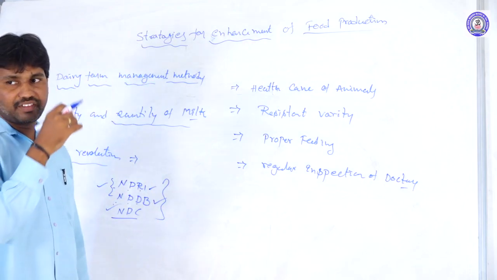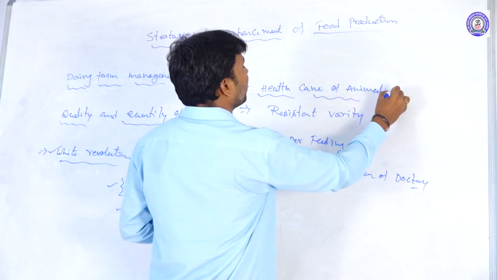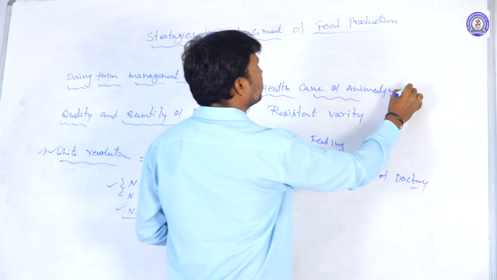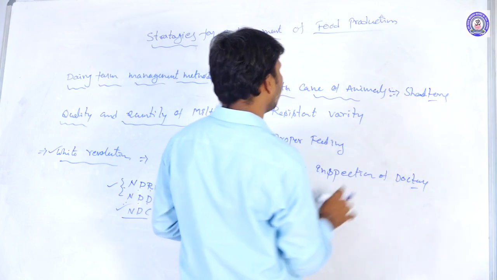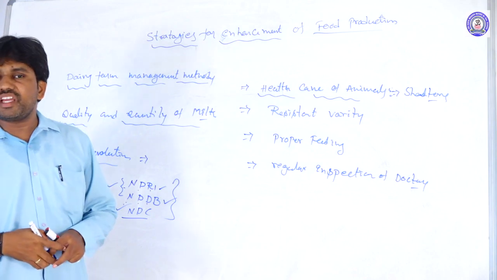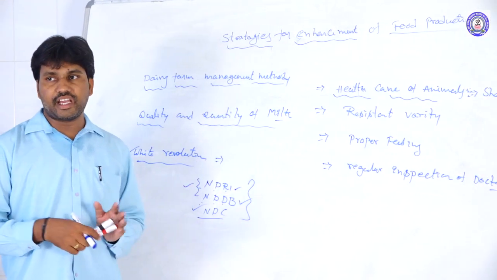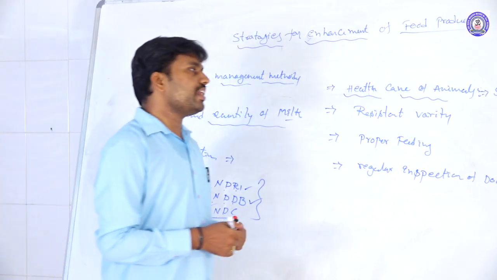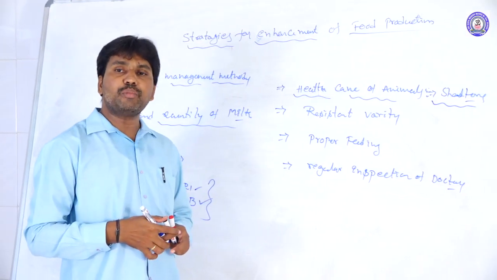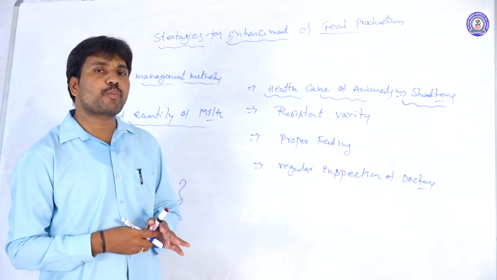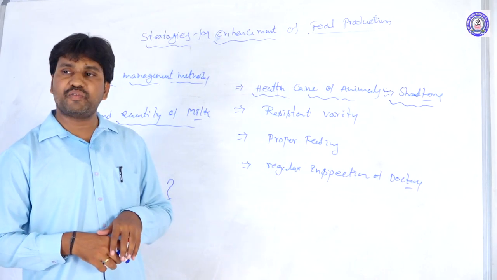Okay, health care of the animals. How can we do health care? By constructing shelters. Generally, in the traditional methods, the animals are reared in open areas only. So by this open area rearing, the environmental factors are affecting the productivity of those animals, either the cows or the buffaloes.